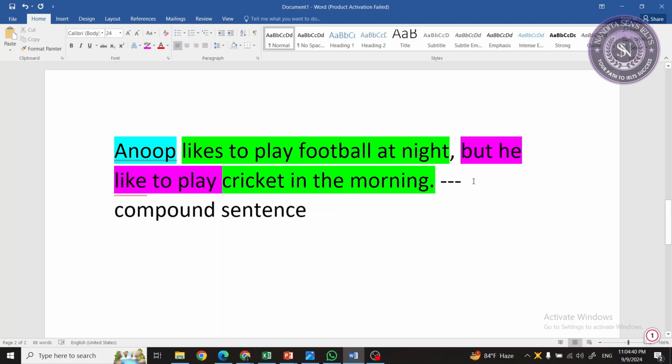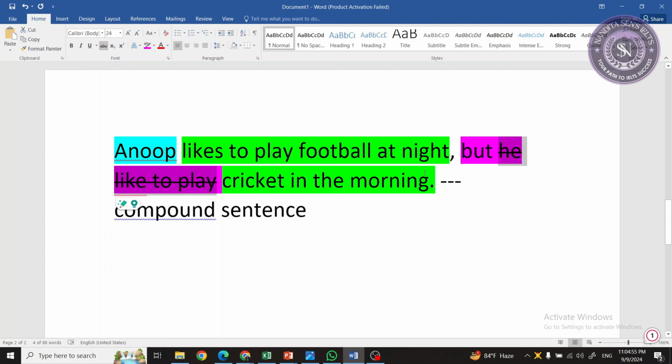Okay, clear? But now if I remove this part, then I don't need to add a comma before but, and it becomes a simple sentence. So this is the rule.